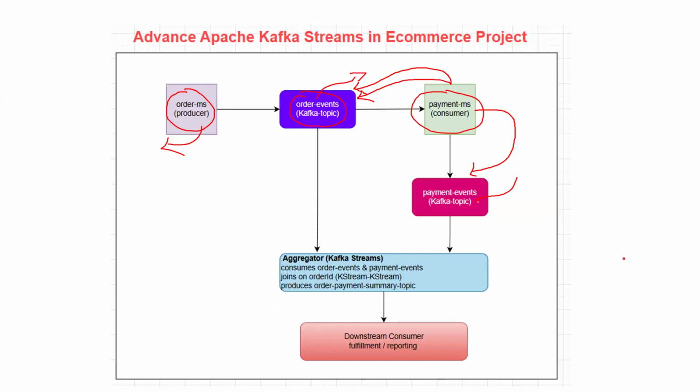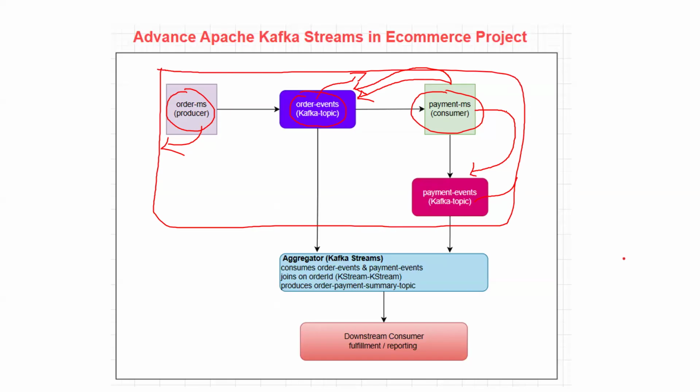To demonstrate this activity, this is called Apache Kafka. Here producer is publishing the messages, consumer is consuming the messages.